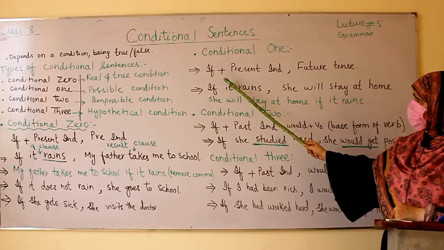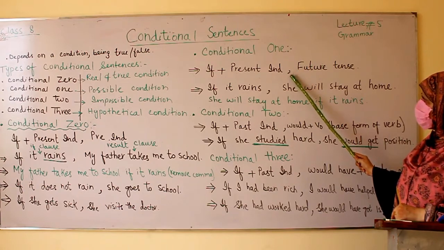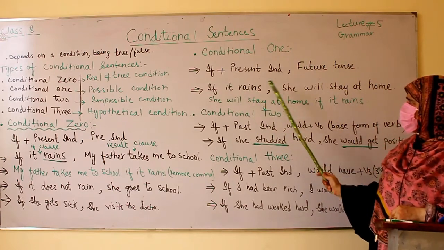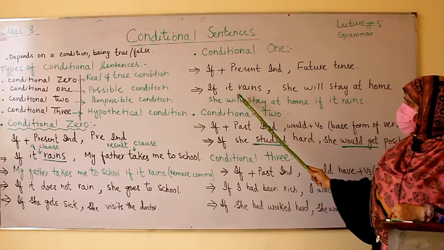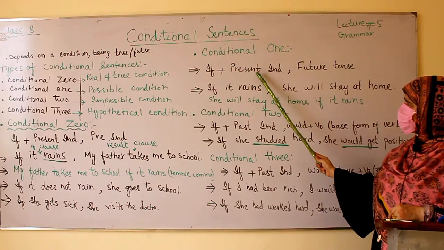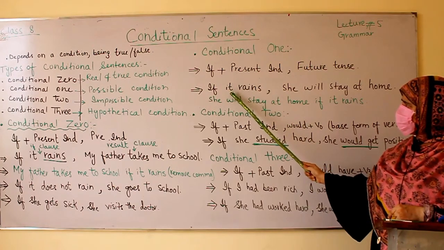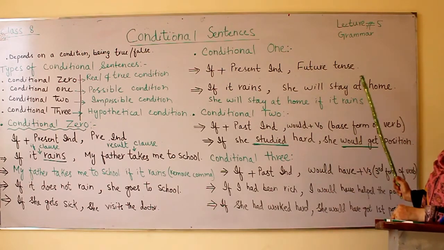In the if clause, after the if clause, it is very important that you must put a comma. Then we are going to use future tense. If it rains, she will stay at home. Now we have used if, then it rains. You clearly know that we must use rains because we have used a third person pronoun, so it's taking S with it, and she will stay at home.